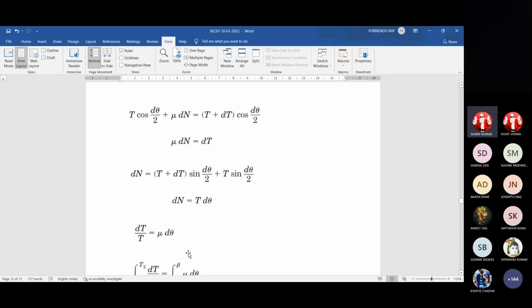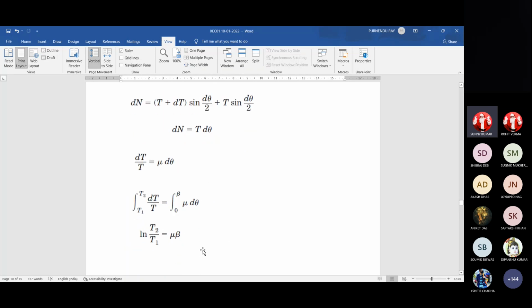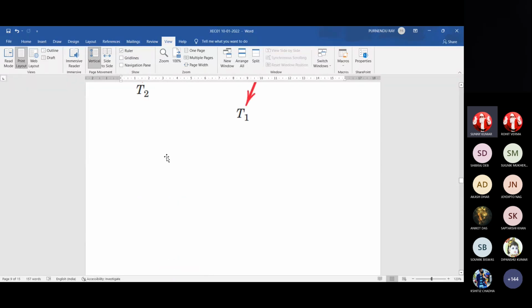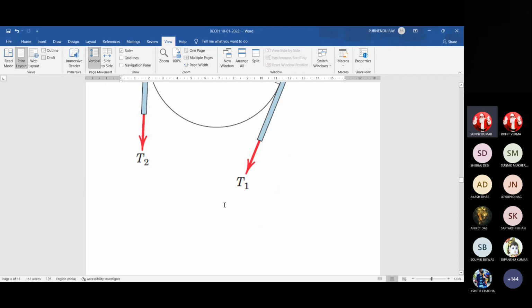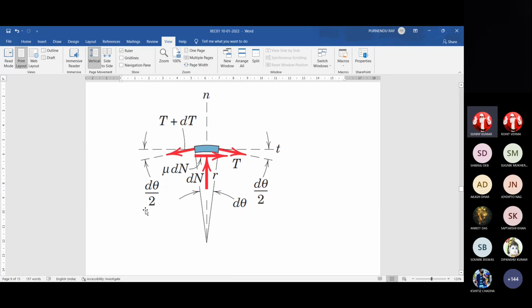Now you integrate from 0 to beta, and that range of tension from T1 to T2, assuming T2 is higher than T1, as if the T2 side is the applied force side and the T1 side is the lifting side where the bucket full of water is there. In most books you will find this type of notation, otherwise you can very comfortably change the notations. Beta may be alpha or theta, or some other expression.